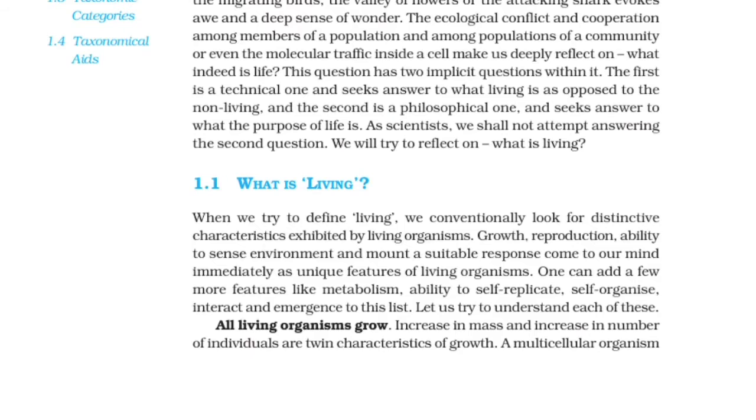Here in the first page of The Living World, we have nothing to read but to understand the definition of what is living. When we say living, what we refer to is the characteristics exhibited by living organisms. And this is what we have to understand. The first characteristic of living organisms is growth. When we say growth, there are two characteristic features of growth. What are these two? We call them the twin characteristics of growth.